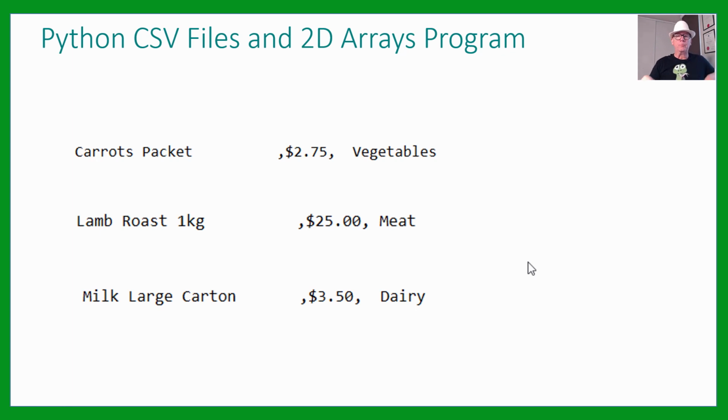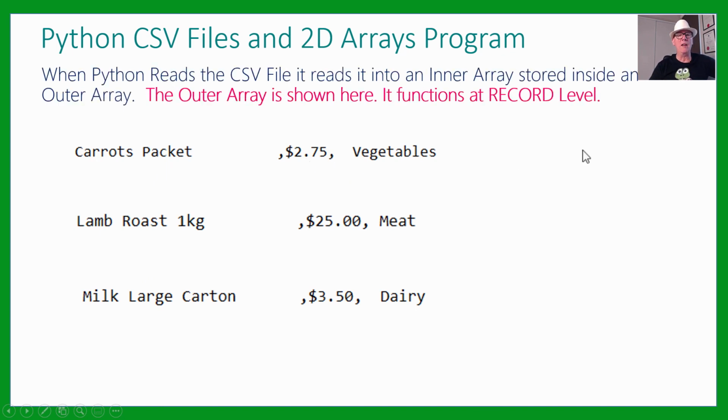Now we need to look at when Python reads that file, how it's going to read it and put it into memory in an array. It's going to be a special array because it's not only going to take care of each line in the file, each record, but we also need to take care of the items inside each record, because remember each record has a description, a price and a category. So how's that all going to work in Python?